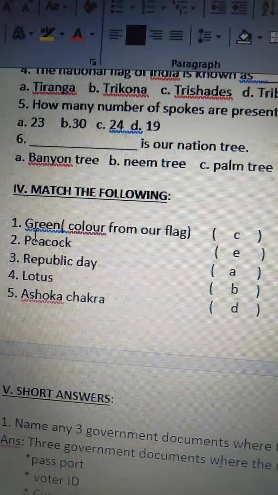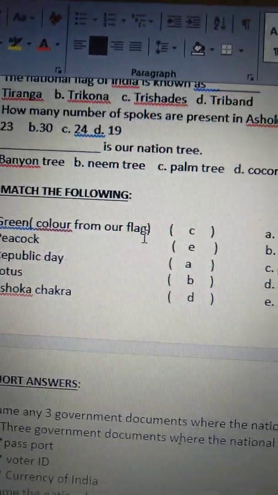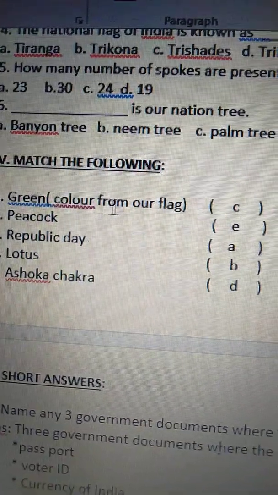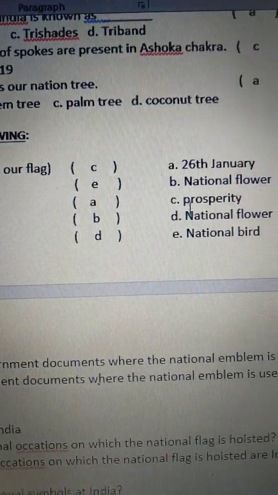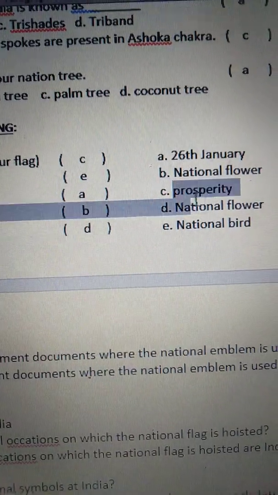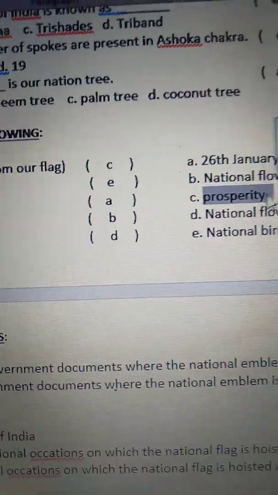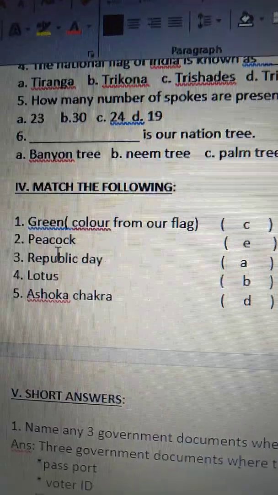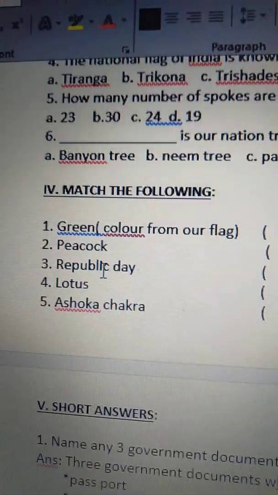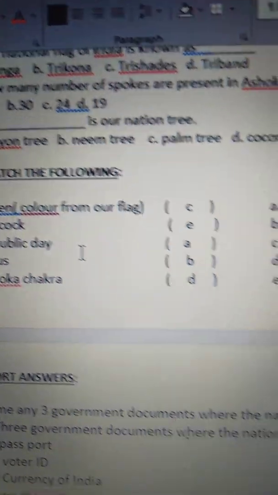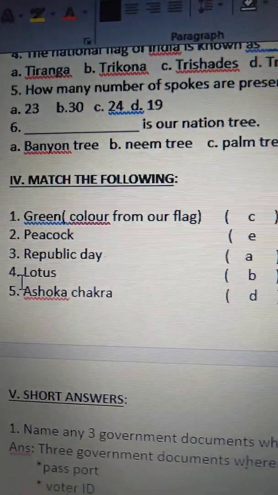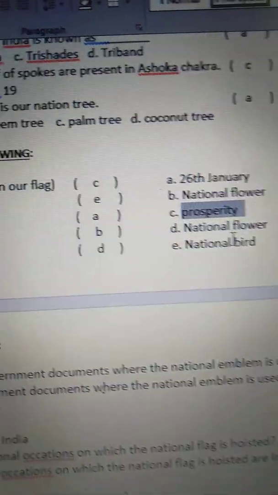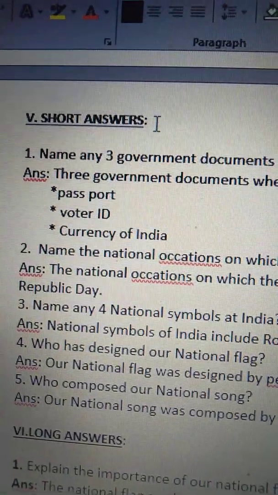See the first one, green color from our flag. Green color from our flag represents prosperity. Next one, peacock. Peacock is a national bird. Next one is Republic Day. When do we celebrate Republic Day? On 26th January. Fourth one is lotus. Lotus is a national flower.